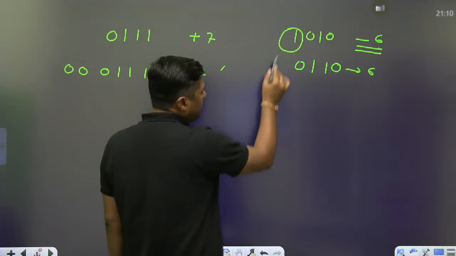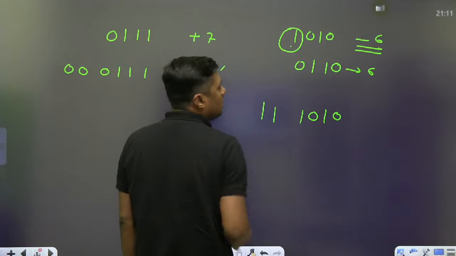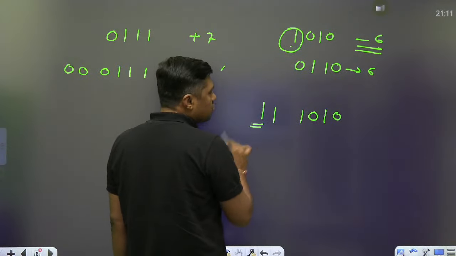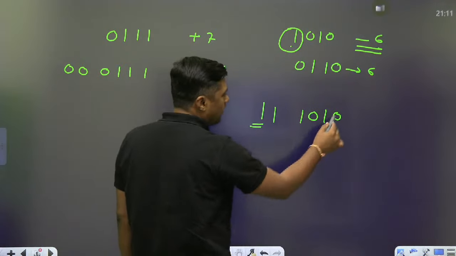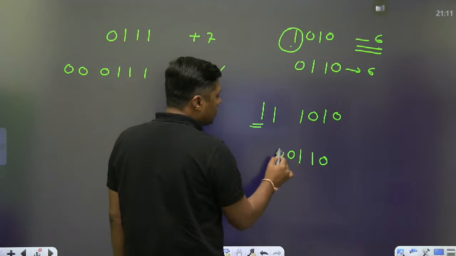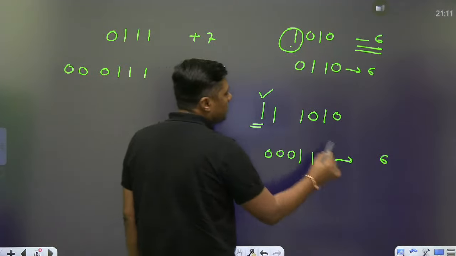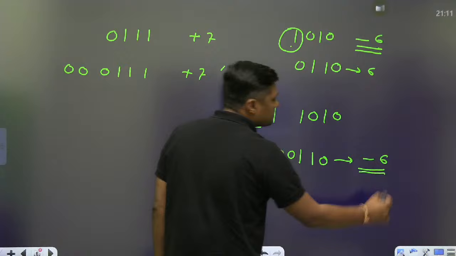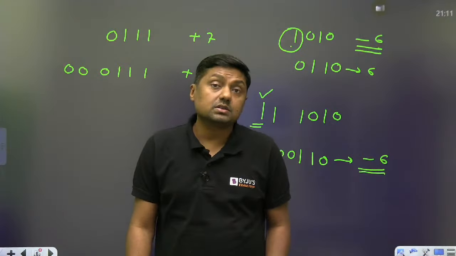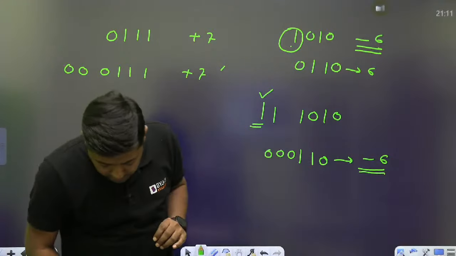Now if I repeat this MSB, 111010, again it is -6. How? Since the MSB is 1, you have to find the 2's complement of this number. What is the 2's complement? 000110. What is the value? 6. And because this MSB is 1, you have to put -6. It means when we want to increase the number of bits, you have to repeat the MSB. Is there any doubt? I think this is clear.